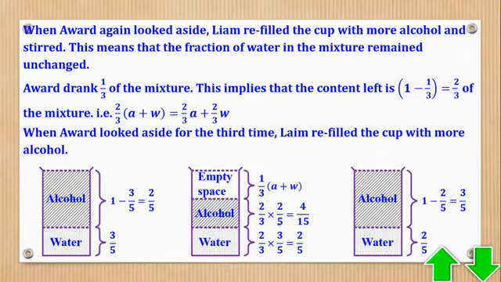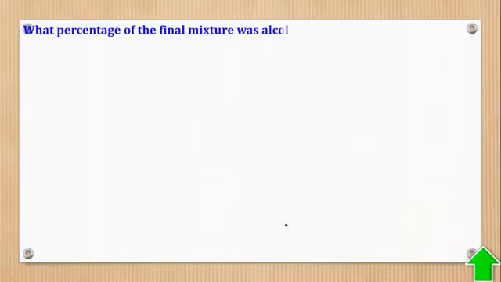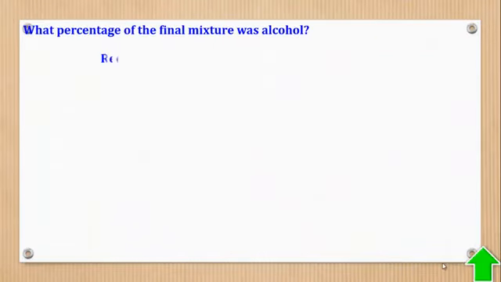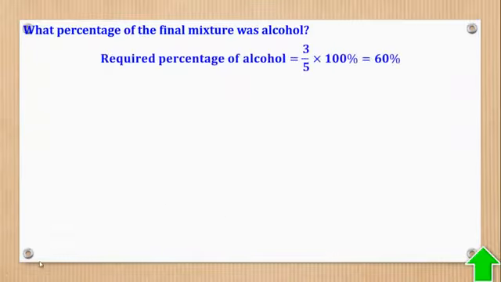Now the question is, what percentage of the final mixture is alcohol? I think you know percentage of alcohol means alcohol over the total times 100. But the good thing here, we already know the fraction of alcohol, so we just get this fraction and multiply by 100. So the required percentage will be 3/5 times 100 to give you 60%. And basically, that is what they wanted.